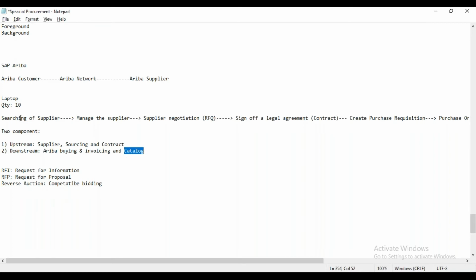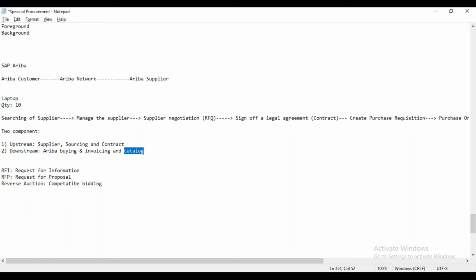So here in this business process, whatever requirement the customer has, that is basically the laptop, we can configure that laptop with the help of the catalog. So in this way, based on the customer's business process, we can map the business process with SAP Ariba. That is why I said that Ariba completely supports the procurement activity.